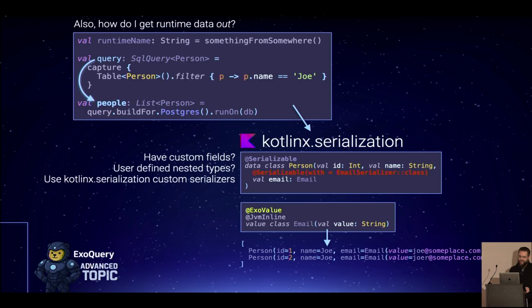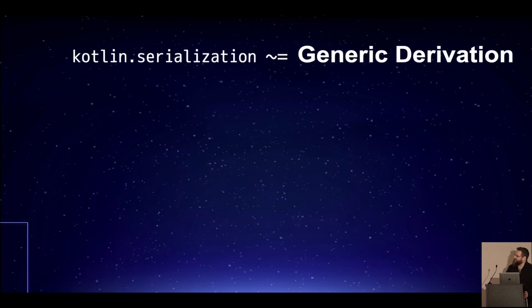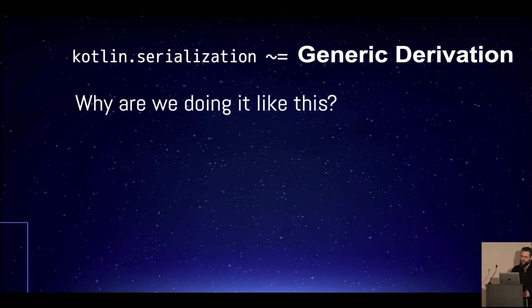Sorry. And you might have to annotate it occasionally with my own annotations right there to tell the ExoQuery system that this is a value type. Not always, but sometimes this is necessary. Again, sorry, advanced topic, can't go into it more. Bottom line, Kotlin X serialization is the closest thing that Kotlin has to generic derivation. It is not perfect, but it is pretty darn good, right?